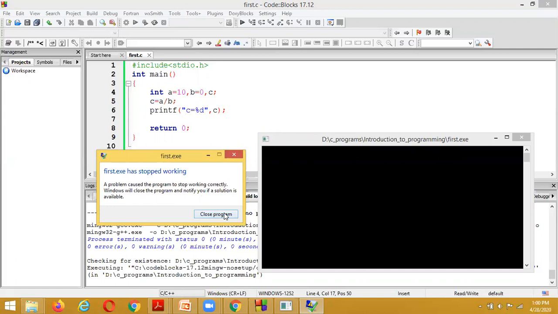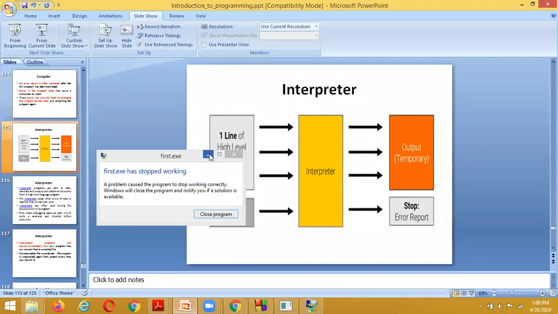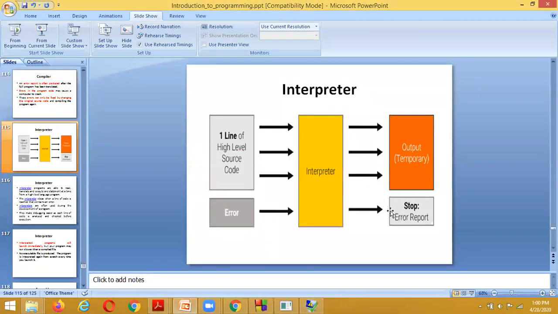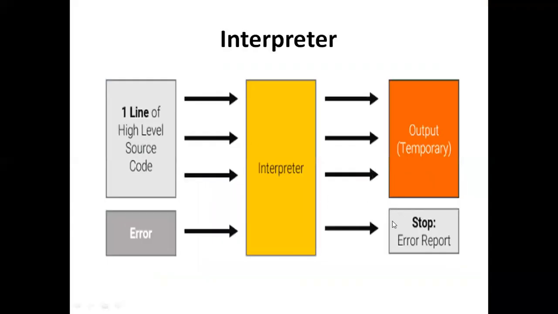That infinity is not going to be printed by the computer machine. And here it is showing a warning or error type message. Such a thing we call an error report. If any runtime errors exist in the program, it is going to show an error report. And by using the interpreter, if there are no runtime errors, the program is going to be executed on the computer machine.